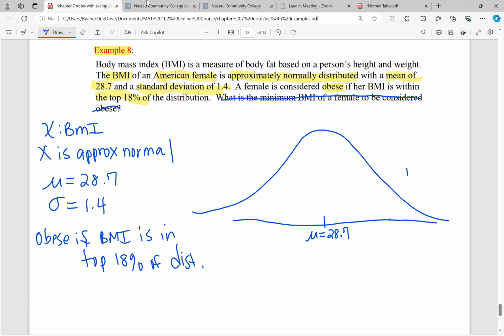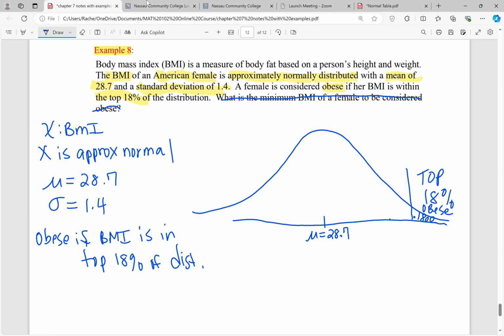So let's say here, this is the cutoff for the top 18% of the distribution. Here, we're considered obese, right? If we're in the top 18%. And this area is going to be 0.18, in terms of a proportion, if I convert the 18% to a decimal.